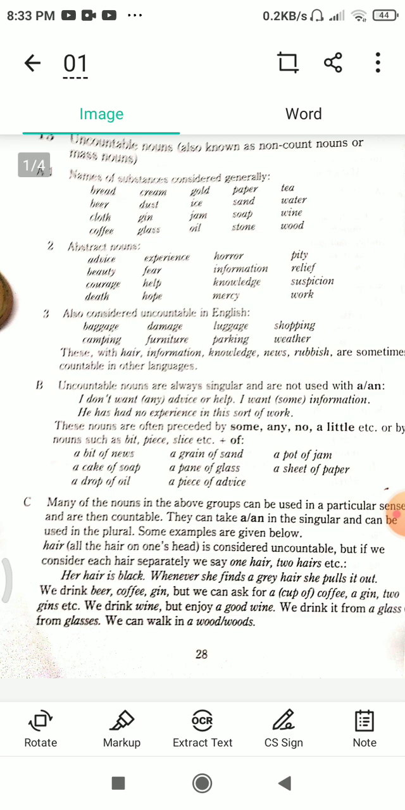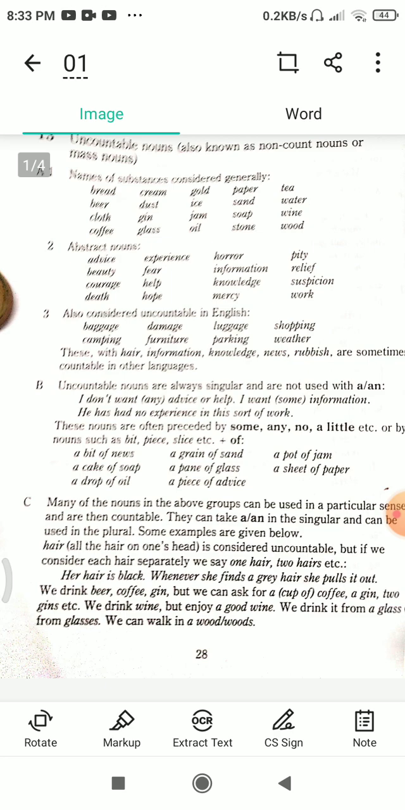Now I come to the B part. Uncountable nouns are always singular and are not used with a or an. For example, I don't want any advice or help. I want some information. He has had no experience in this sort of work.